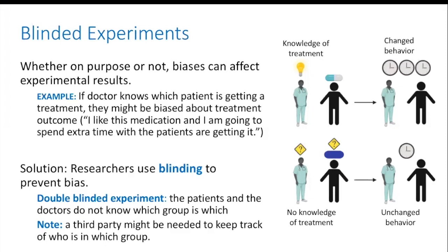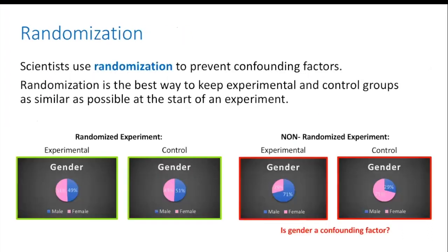The solution to this is to use double blinding to keep both physicians and patients from knowing which treatment group patients are in, so neither party changes their behavior. This will help make sure the results of the study are actually due to the treatment and not a change in physician or patient behavior. Usually, double blinding requires a third party who keeps track of which patients are in which group and receiving which type of treatment.